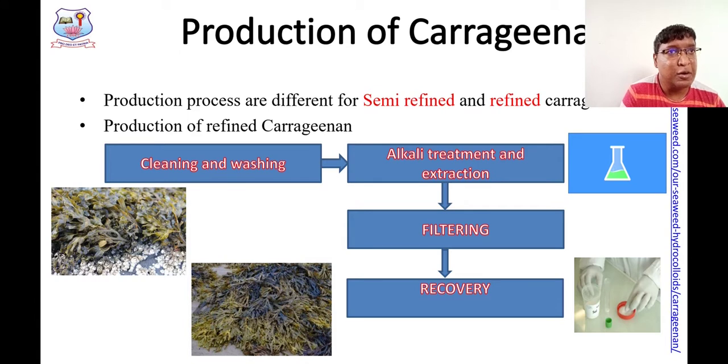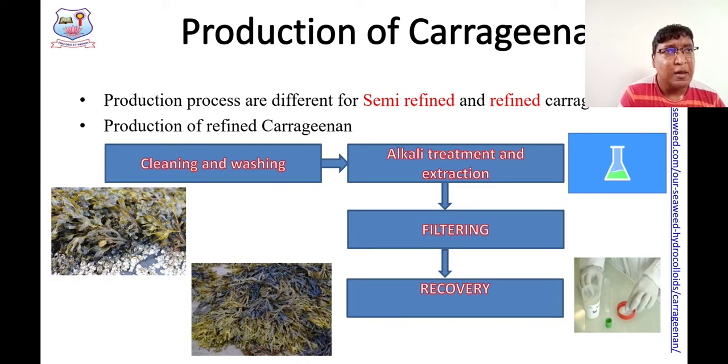Like that, carrageenan also has a wide range of applications. It has an important role in food industry, medical industry, pharmaceutical industry, even in meat industries, right? This is why people are trying a lot for the production of carrageenan across the world. The leading producer of carrageenan is Indonesia, right? Keep it in mind. The world leading producer of carrageenan is Indonesia. They are producing tons and tons of carrageenan per year. They are supplying the carrageenan to every part of the world. They are the leaders, right?